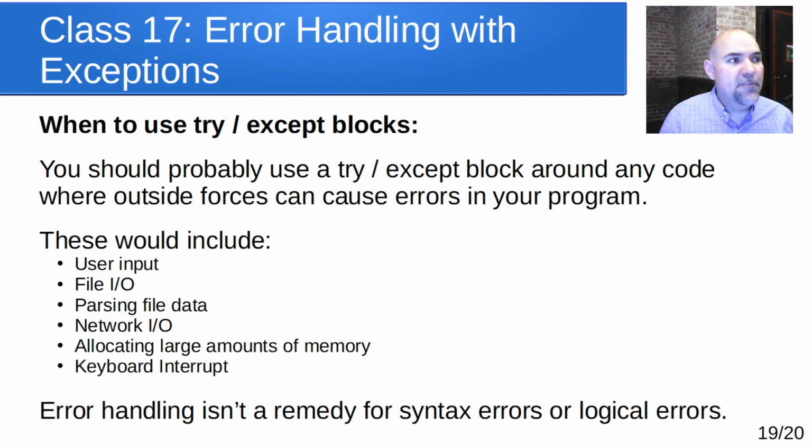Also, anytime we're opening a file, or reading a file, or writing to a file, that would be a place for it. Anytime we're parsing file data, and we're, for example, expecting some string to exist after an equal sign on some line, if somebody edits the file and deletes parts of it out, it's going to crash. Or we're expecting the file to have 10 lines of high scores, and somebody deleted some of them and put a different file in its place. We could have an error when we're parsing that file data. Also, network I/O. Also, allocating large amounts of memory. It's possible that we could run out of memory that's allocatable for our project. So we should keep an eye out for exceptions like that.